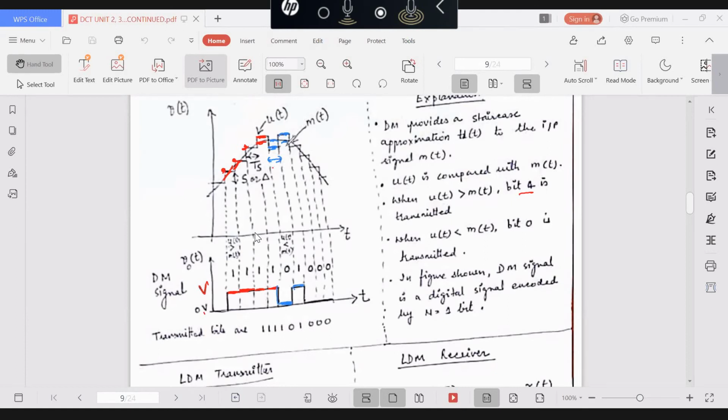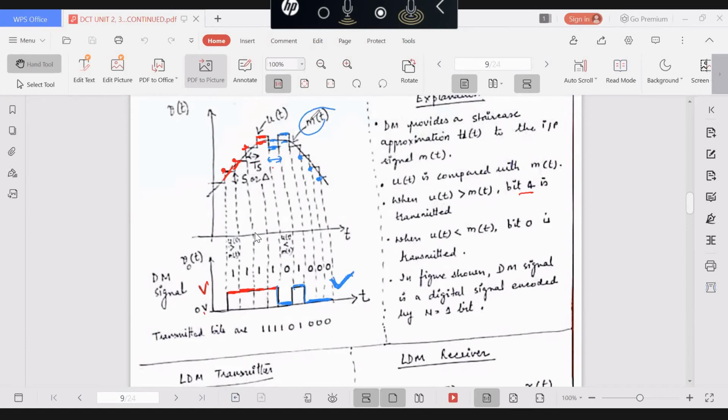In these portions, what is happening? ut is less than xt, so therefore all bit zeros are transmitted. So this is how we have generated a digital delta modulated signal.